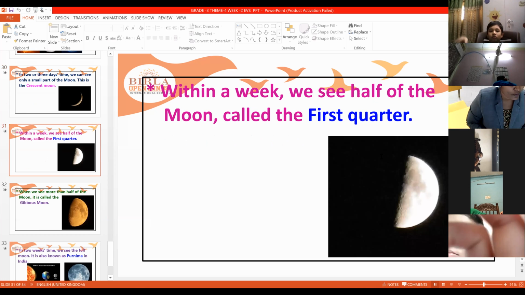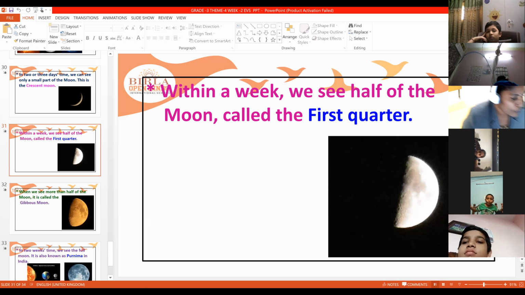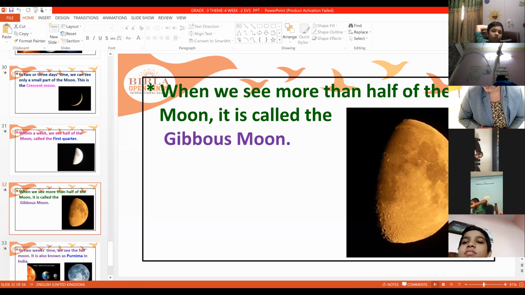Then within a week, we can see half of the moon, which is called first quarter. Then slowly as the days increase, we can see more than half, three quarters of the moon, and it is called gibbous moon.